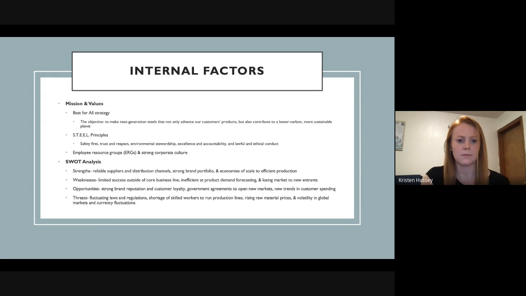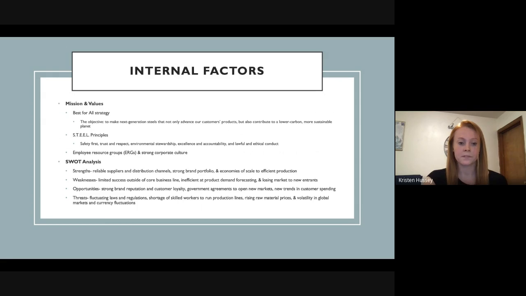Next up, their values are rooted in their STEEL principles. They are made up of safety first, trust and respect, environmental stewardship, excellence and accountability, and lawful and ethical conduct. These STEEL principles are everywhere on their website and are the foundation of their employees and how they conduct their work.